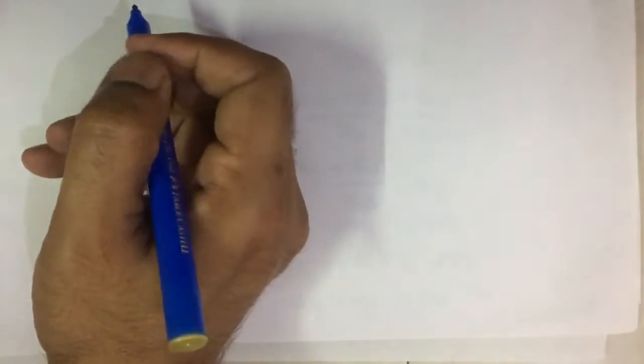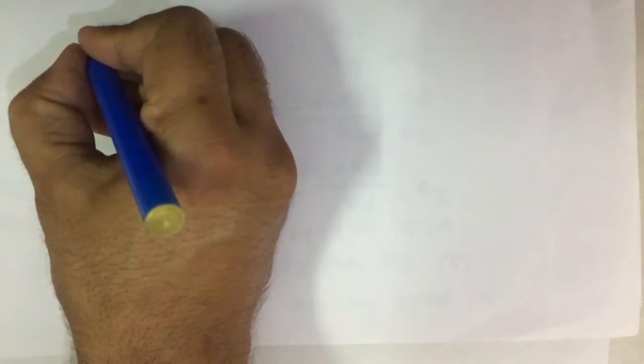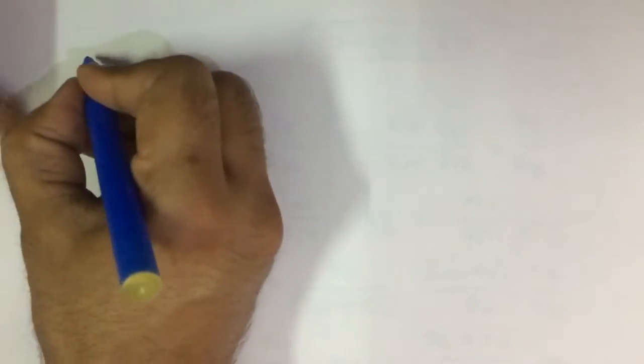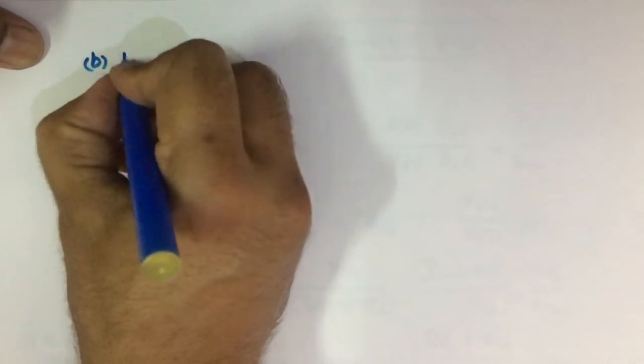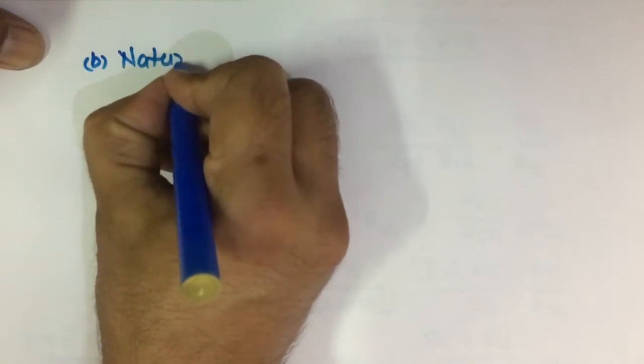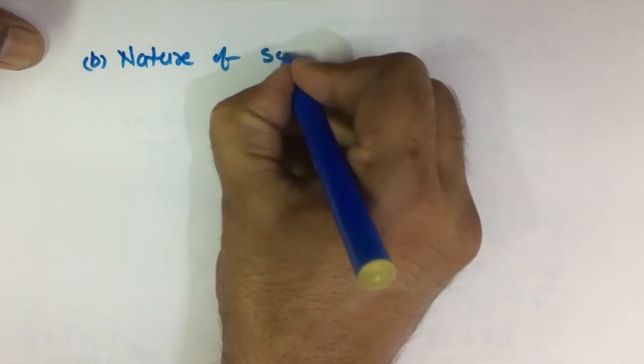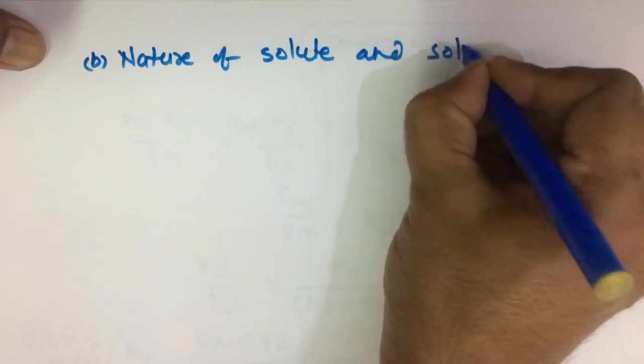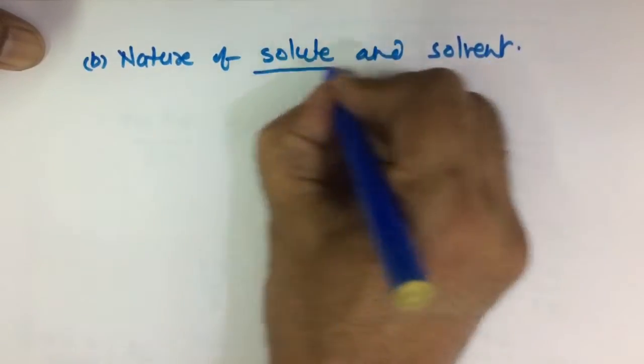Next is the effect of nature of solute and solvent. So the next factor which is affecting solubility is the second factor, nature of solute and solvent.